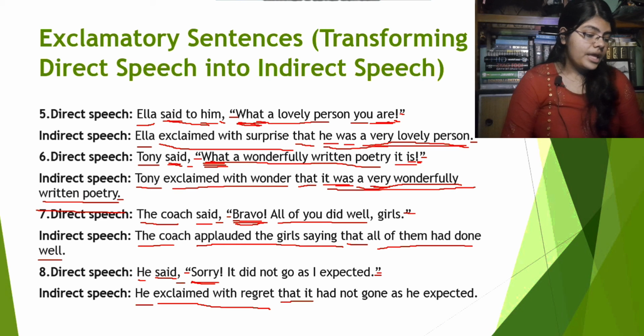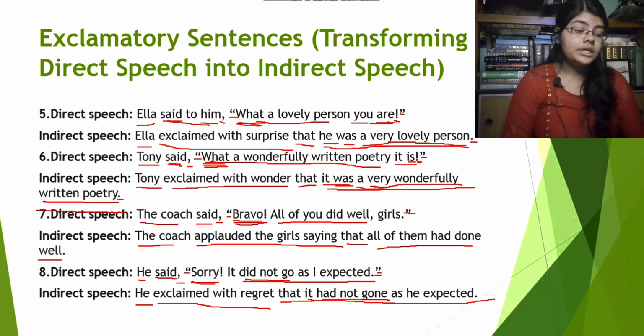Now, "it did not go as I expected" will be "it had not gone as he expected." Obviously, "did not go" will be changed into "had not gone" because the reported speech is in past tense and the reporting verb is in past tense as well. So it will be changed into the past perfect tense. We already know this.